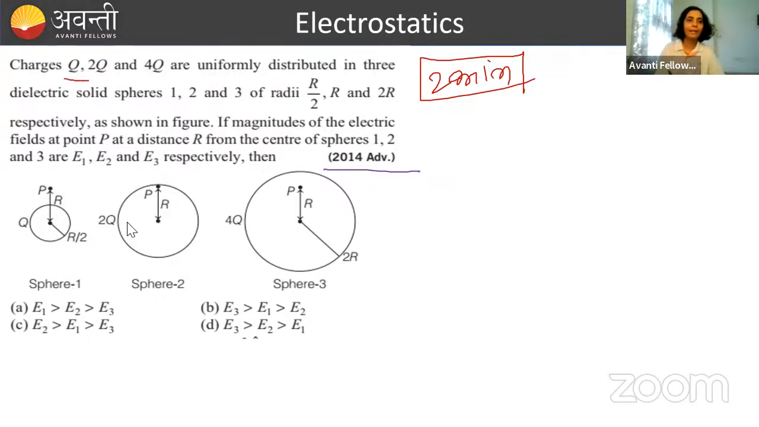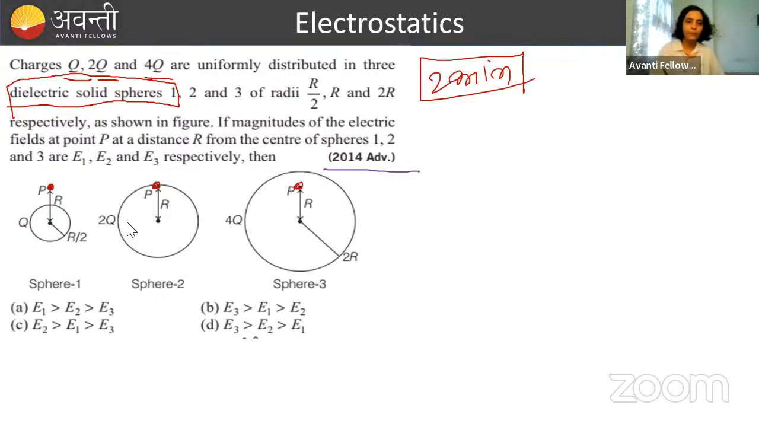What the question is: charges Q, 2Q, 4Q are uniformly distributed on three dielectric solid spheres. Dielectric मतलब non-conducting. ठीक है? Radii of 1, 2, and 3 are given. We have to calculate the electric field at different points P given in the diagram. So for the first sphere, point P is here. For the second, point P is here. For the third, point P is inside. So for an outside point, the formula is what? KQ by R square. JNB Aurangabad.